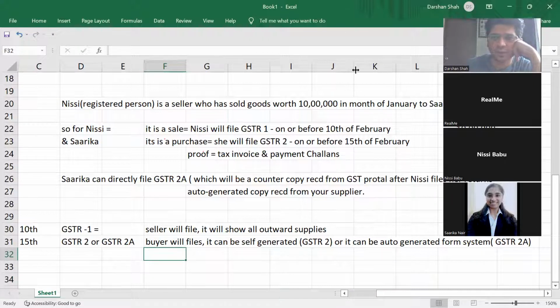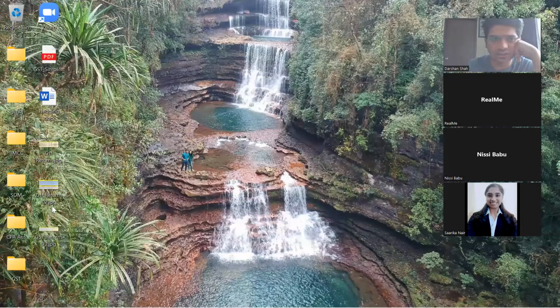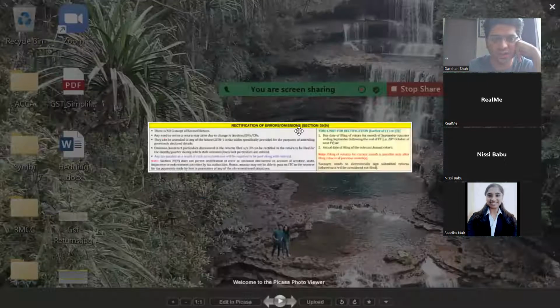Done till here, guys? No doubt till here? Let us move on to the next topic, GSTR. GSTR is GST returns. So let us first see what all I file in GSTR.